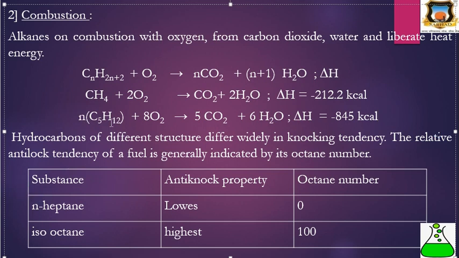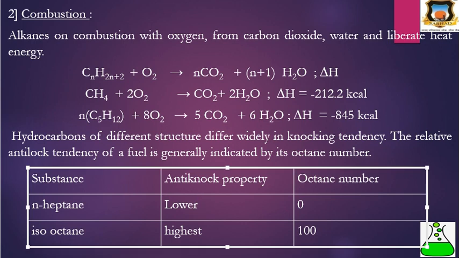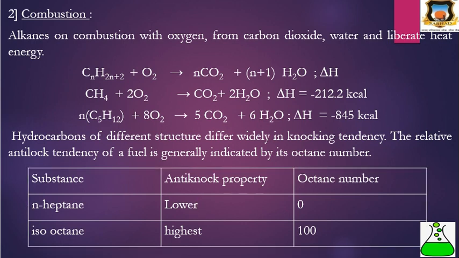Then next, n-C5H12 plus 8O2 gives 5CO2 plus 6H2O. Hydrocarbons of different structures differ widely in knocking tendency. The relative anti-knock tendency of a fuel is generally indicated by its octane number. For example, n-heptane has a low anti-knock property and its octane number is 0. Isooctane has the highest anti-knock property and its octane number is 100.